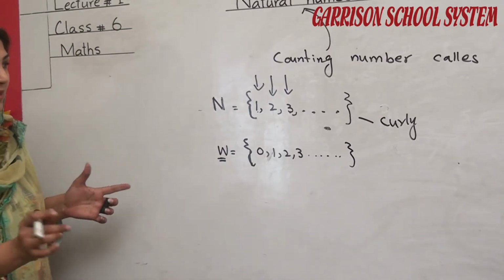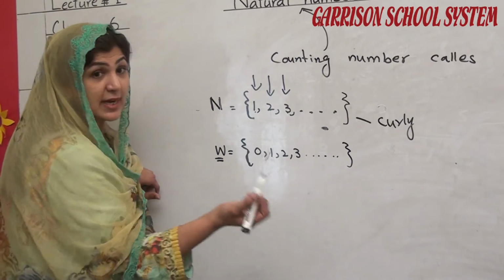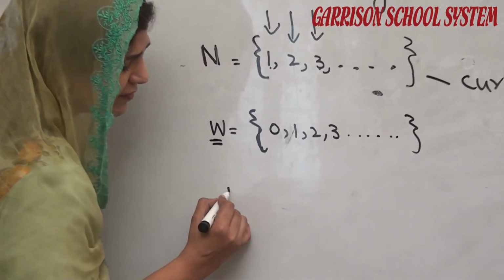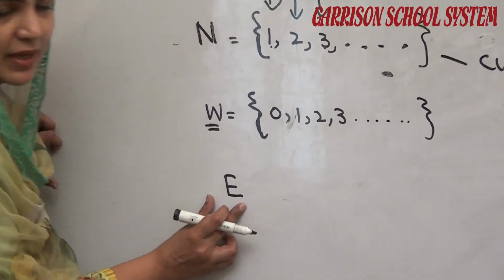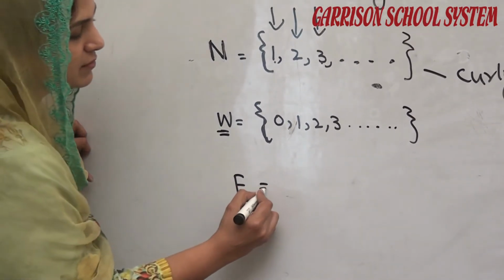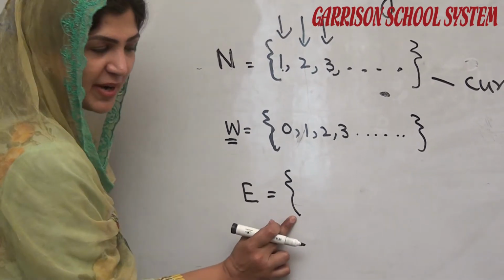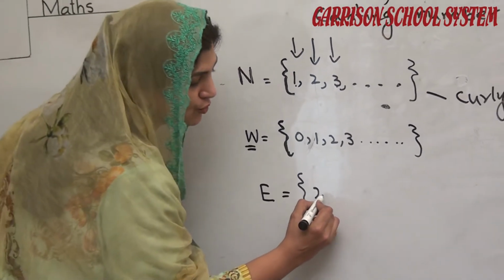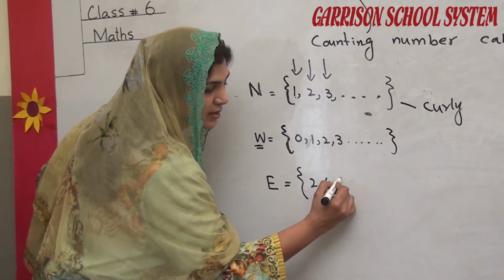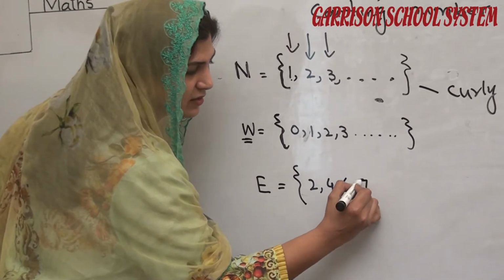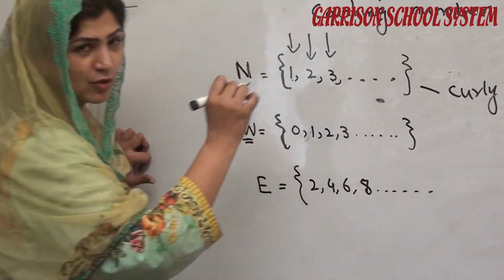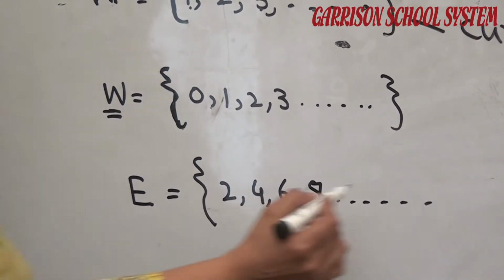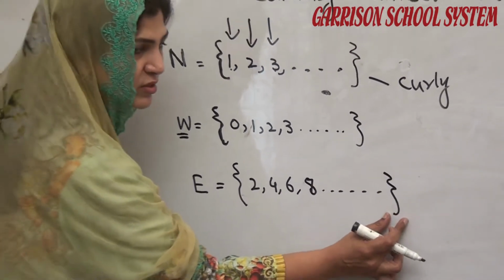Students, there are a lot of sets. For example, the set of even numbers. How can we write the even number set? Can we denote the even number set by E? Start the curly bracket. And which are the even numbers? Even numbers start from 2, 4, 6, 8 and so on, because this is an infinite limit. We will close the bracket.